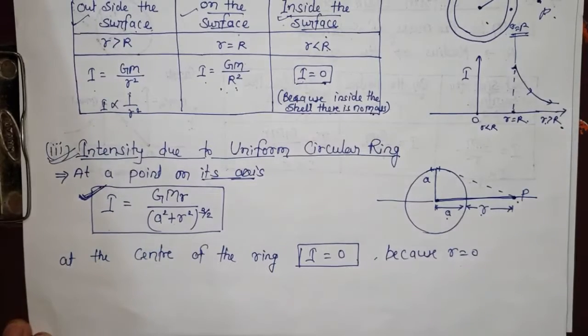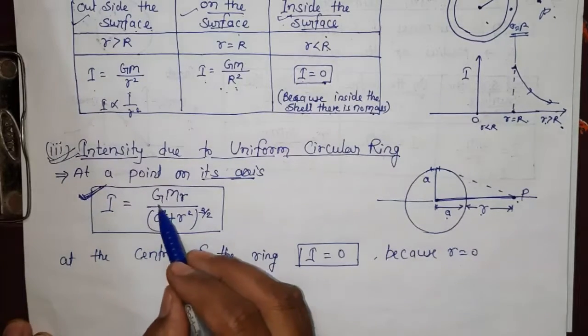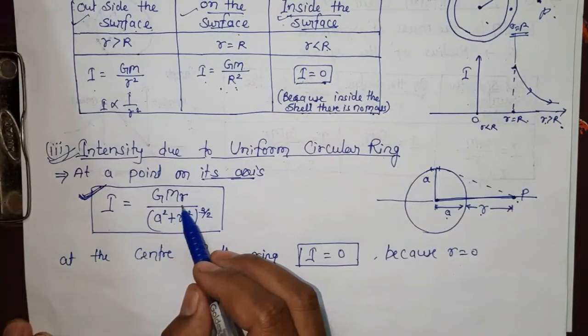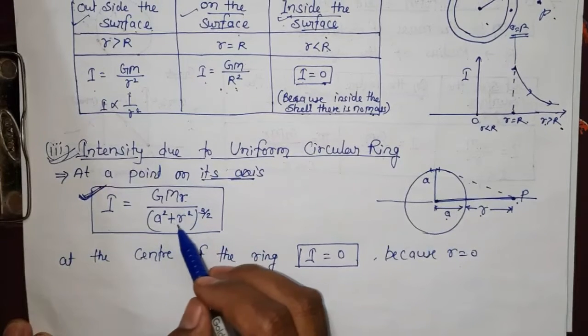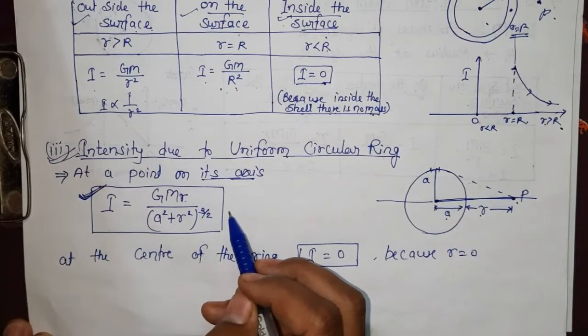In the electric field this formula is the same. There, in place of mass, what comes? Charge: kq r upon (a square plus r square) whole power 3 by 2.